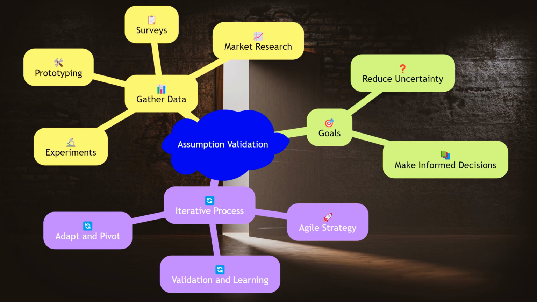Once the assumption grid is created, the next step is to validate the assumptions. This involves gathering data and evidence to support or refute each assumption. Techniques such as experiments, surveys, market research, and prototyping can be used to test assumptions. The goal is to reduce uncertainty and make informed decisions based on validated information. This iterative process of validation and learning is at the heart of Agile strategy and helps teams to adapt and pivot as needed.